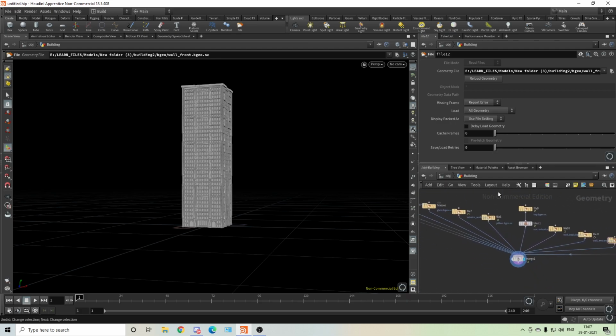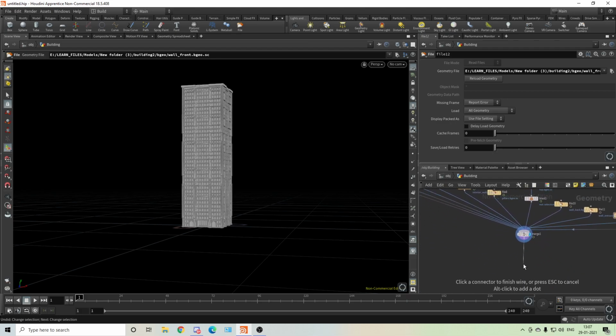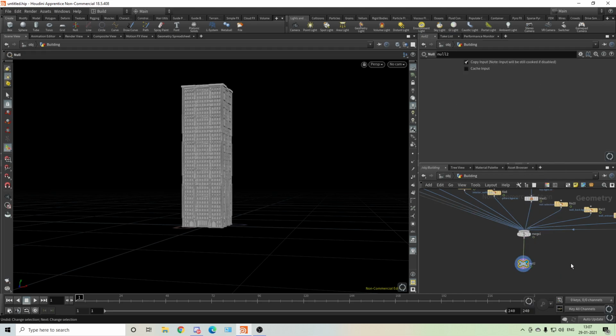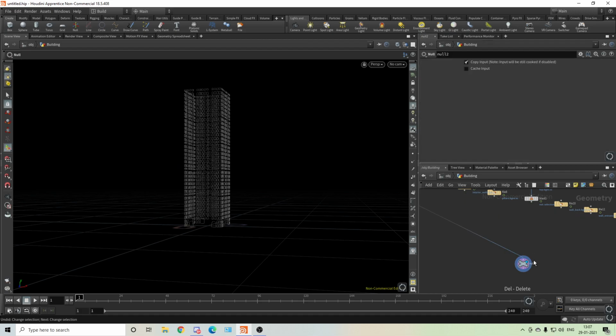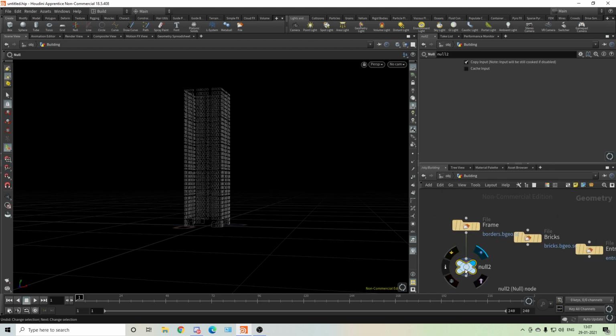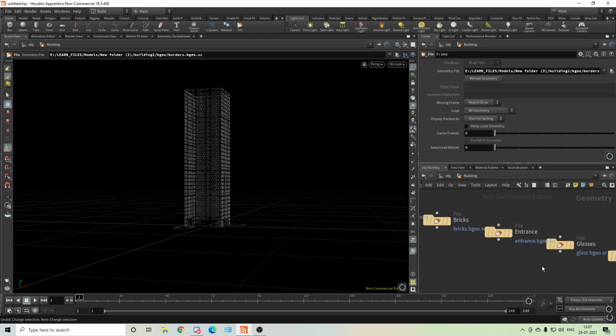Okay, it's okay. So we got everything, and now what we have to do, we have to put a null. Maybe we don't have to merge it. Yeah, we don't have to merge it, as you know, because we need everything separate. So this will be our frame. Even we don't need to do even this. The names are enough.